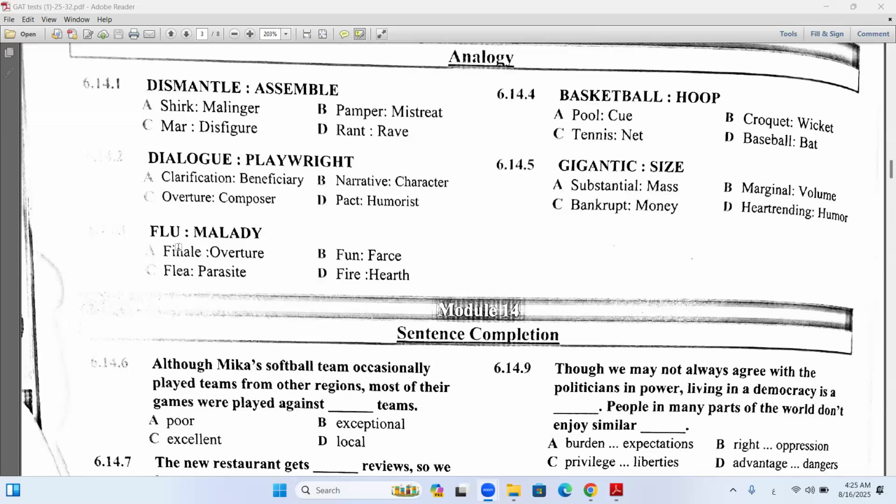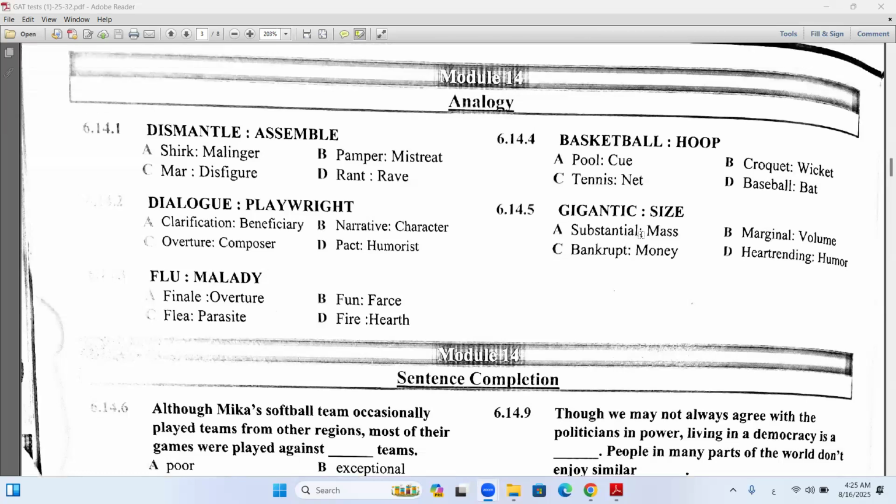The flu causes malady here. They're synonyms here, like flea is a parasite. Good, perfect. A basketball, I'm not sure if you're interested in football or not. A basketball hoop, I choose B. Yeah, like croquet and wicket here. What is a hoop? This is the circular object of the net here.